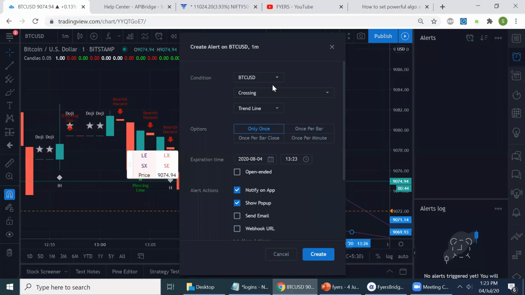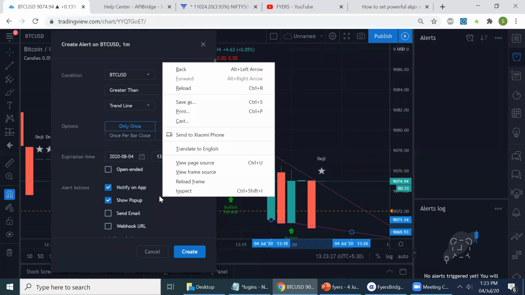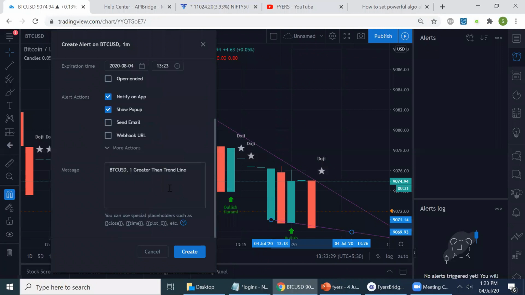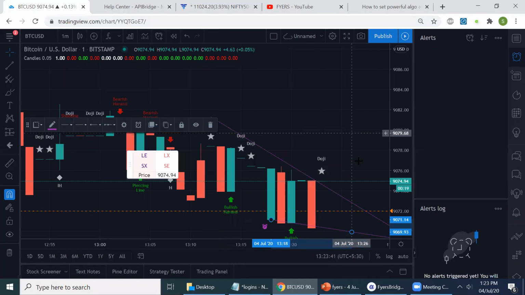So this is a trend line, and I say BTC USD is greater than this particular trend line I've plotted below, and it should immediately buy. So I'll put a type of long entry. Create. Whenever there's a new tick, this should immediately create a trigger for trading.